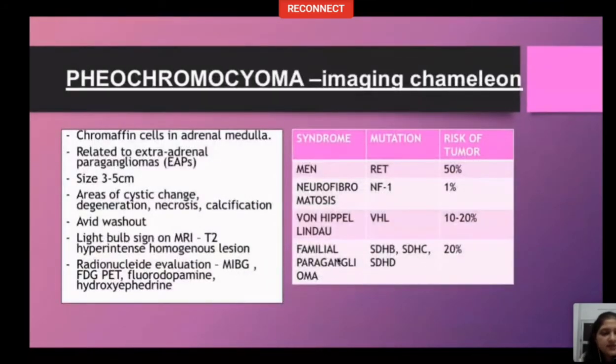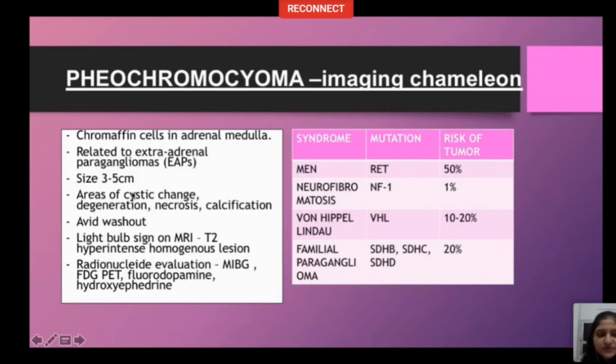The next lesion that we have to read about is pheochromocytoma. Now, pheochromocytoma is known as an imaging chameleon. Why? Because it mimics the imaging appearance of so many lesions and it is very difficult to put it into one bracket. That's why it was in the lower half of the slide when I showed you classification of benign lesions. It arises from chromaffin cells in adrenal medulla and it is related to extra-adrenal paragangliomas, and multiple syndromes are associated with pheochromocytoma as flashed on the slide.